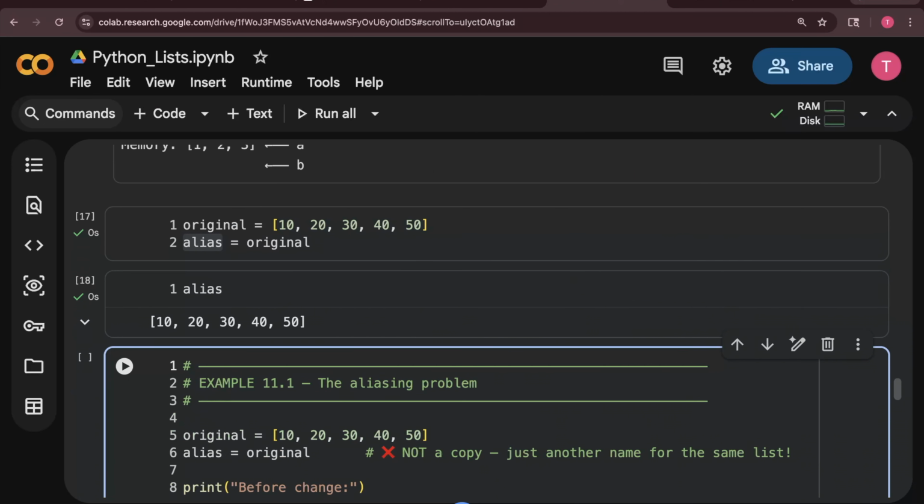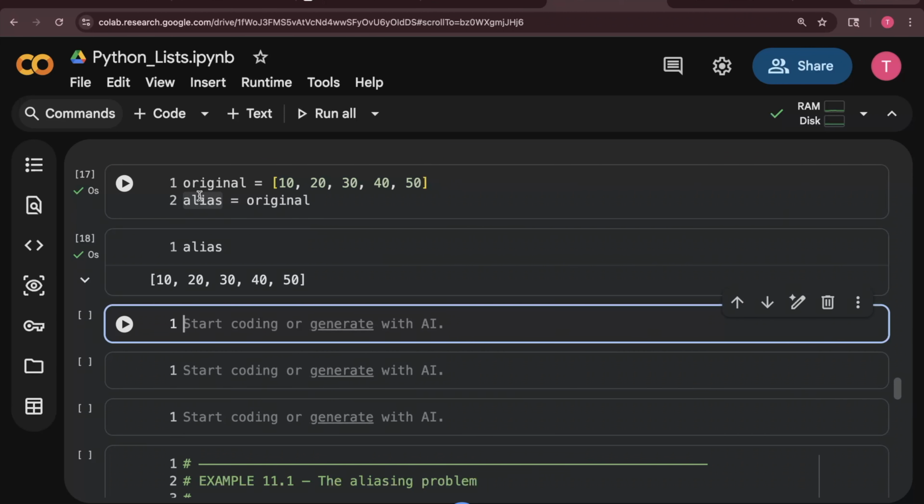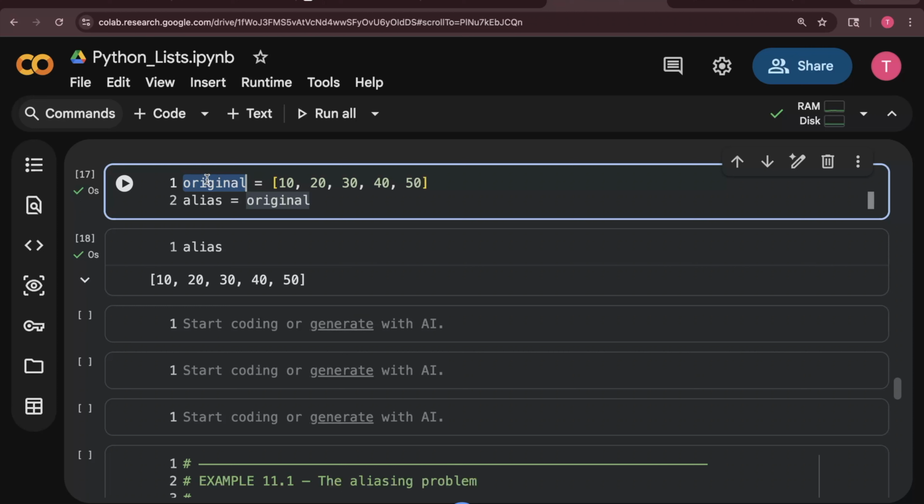Same as original. So tell me guys, do you think whatever values are inside original are copied by alias? Okay, but has alias created new memory inside Python, or not? Is alias directly connecting with the original, or has it created new memory where the alias value becomes 10, 20, 30, 40?